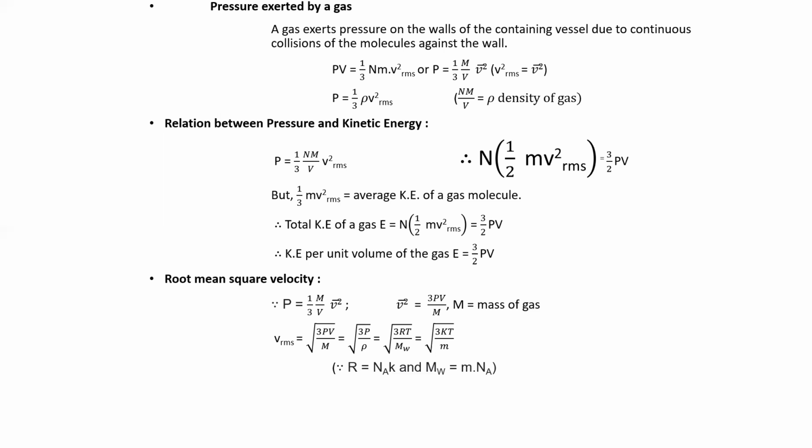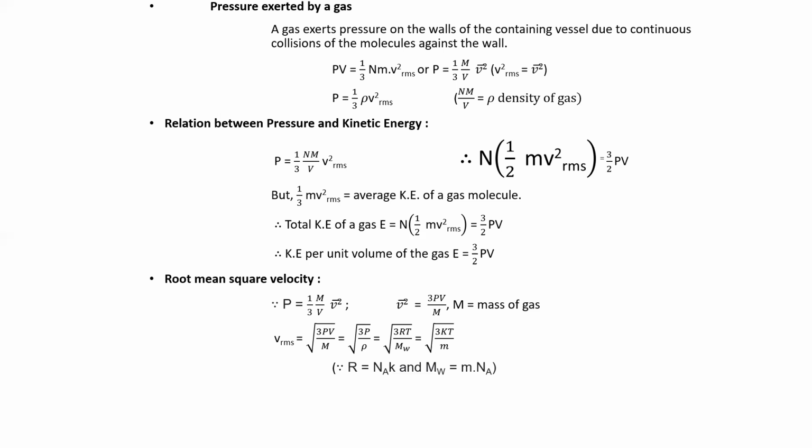Then next we have, just now we defined many times, root mean square. What do you mean by this root mean square velocity? Let us see. The root mean square velocity is derived by using the equation of pressure for a given mass of a gas. That is P = 1/3 (M/V) V_rms². Therefore, we can simplify this equation for V_rms². So transfer the terms, you will get it as 3 into P into V divided by M. M is what? Mass of gas.